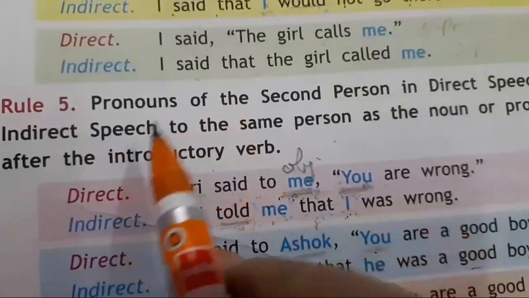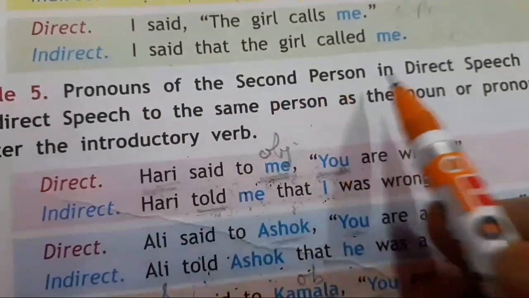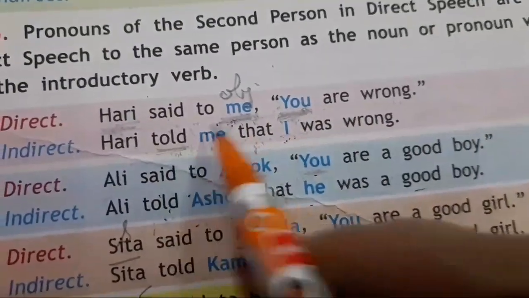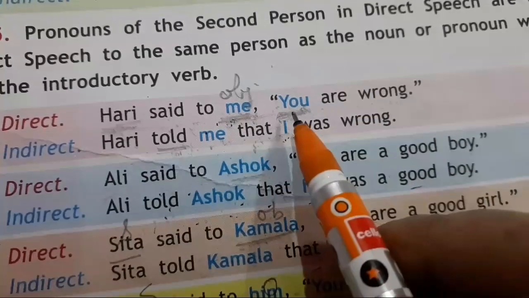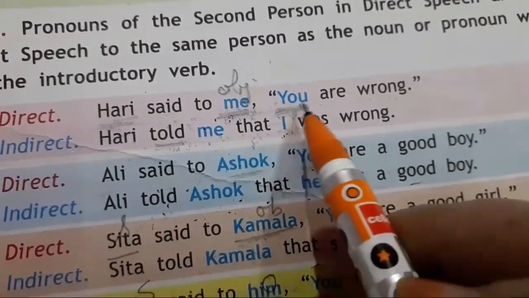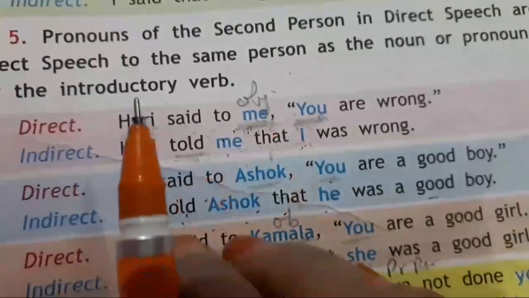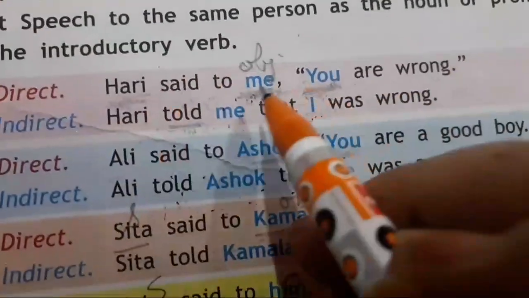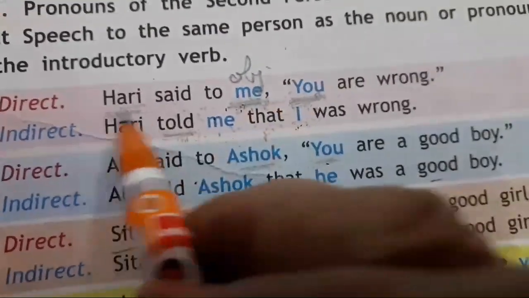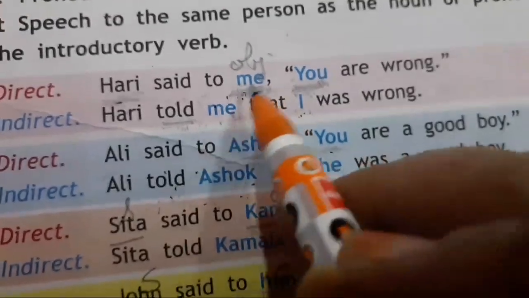Now see second rule. Pronoun of the second person in direct speech. Now in this case you have to see this is reported verb and this is reported speech. You have to see pronoun. Which one is pronoun? This is pronoun. This is second person pronoun. Okay. So in that case you have to see object of reported verb. This is subject and this is object.